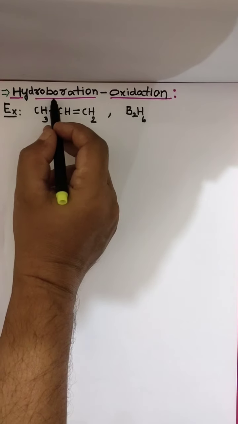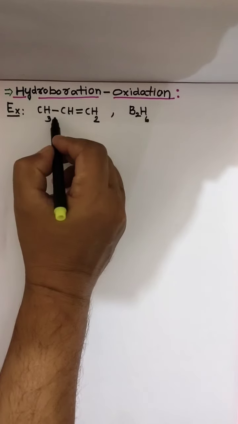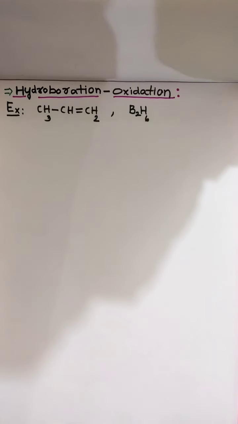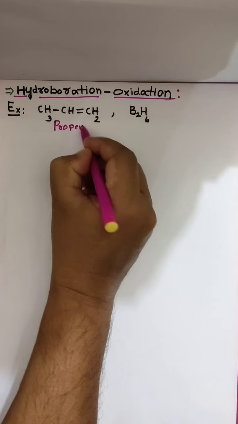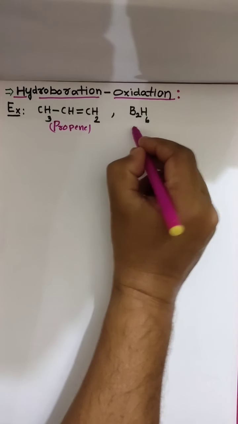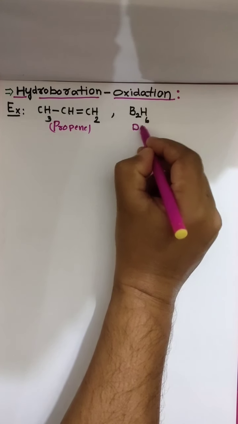Now hydroboration oxidation, this is the second method. Here I am taking alkene as propene, and for hydroboration we are treating with diborane.